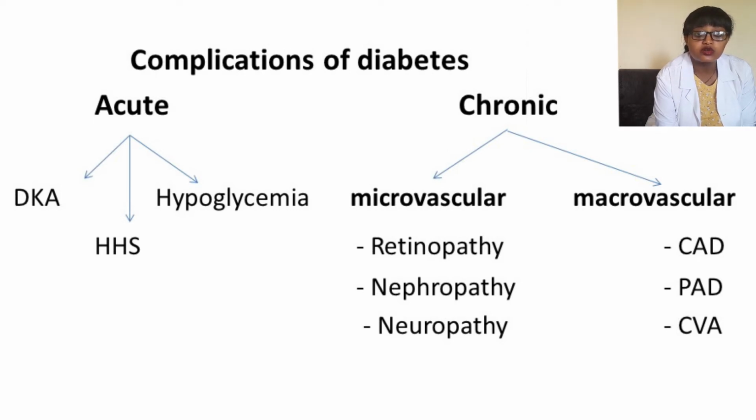Microvascular complications affect the small vessels in the body, so they can affect either the eyes, the kidneys, or the nerves, what we call neuropathy. Macrovascular complications affect the large vessels and can cause damage to the heart, leading to coronary artery disease, peripheral arterial disease, and also the brain, causing cerebrovascular accident.